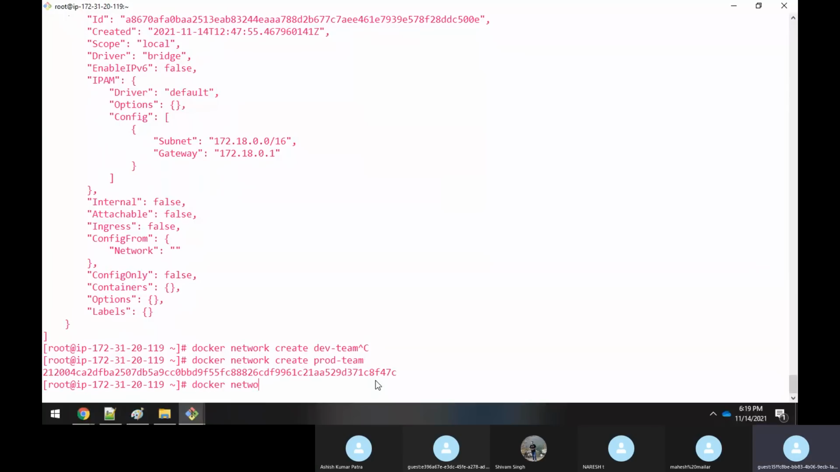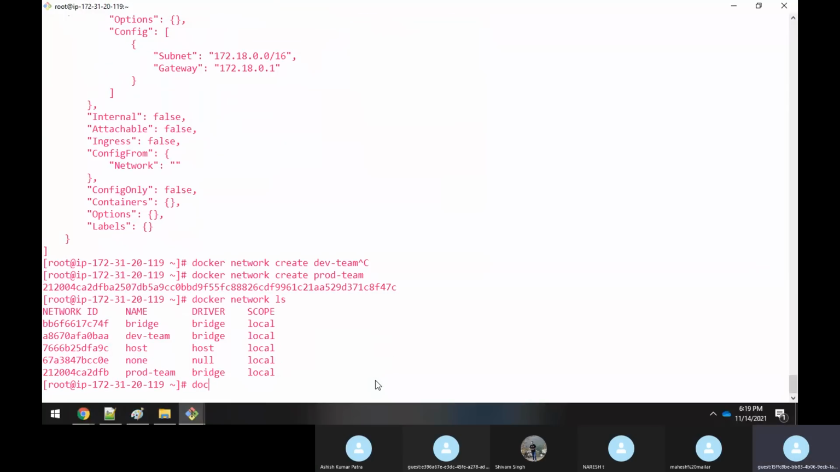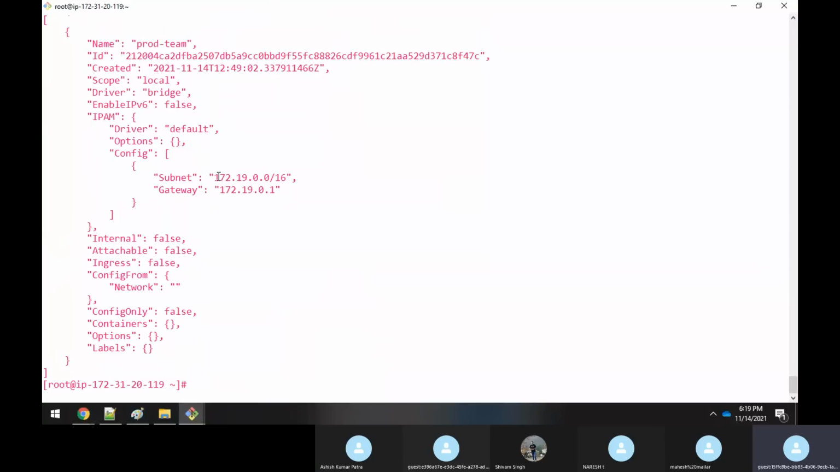Again, I'll say docker network ls. So I'll say docker network inspect and specify the prod-team. You can either give the name or the network ID, both are okay. So I'm inspecting it. See, it has given 172.19.0.1/16.